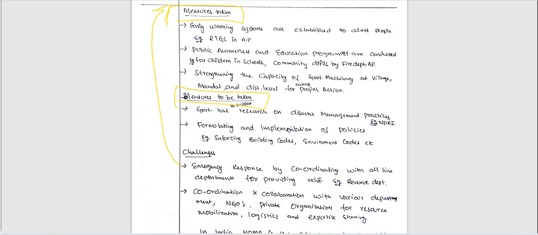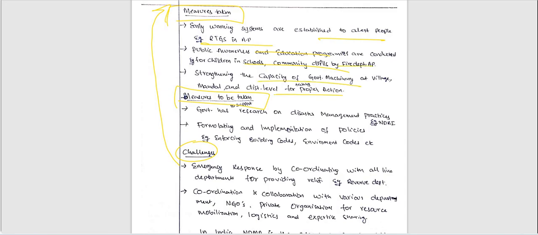Even though we are writing every day, writing only one answer, we are in a state of confusion. But we should write with consciousness here. We need to follow our strategy, right? First, we need to write challenges, then measures taken and also measures to be taken, right? Already we have taken so many measures here.